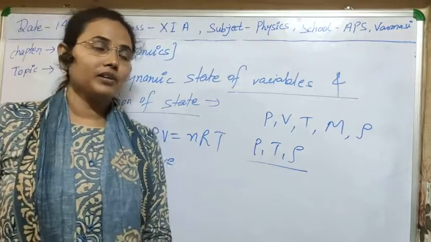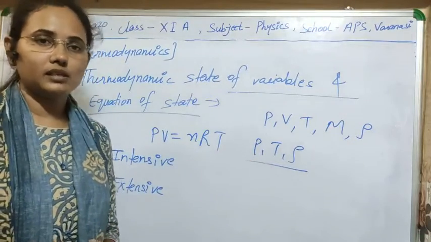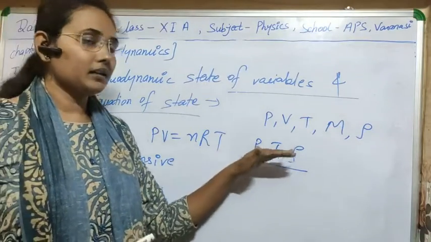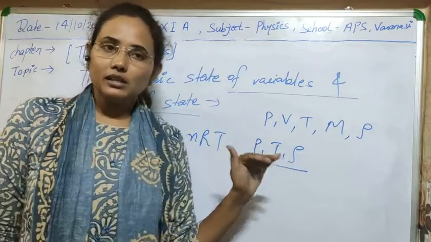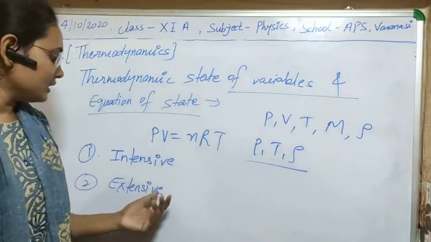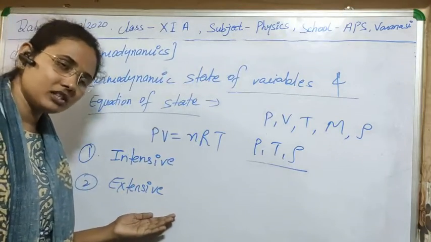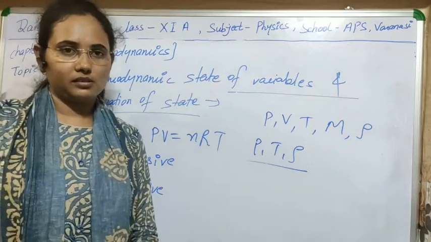So I think what a thermodynamic variable is and how many types of variables there are is now clear to you. These quantities are the property of the system. Intensive ones will not change with the change in the size of the system, and these are also properties of the system, but they will change with the size of the system.